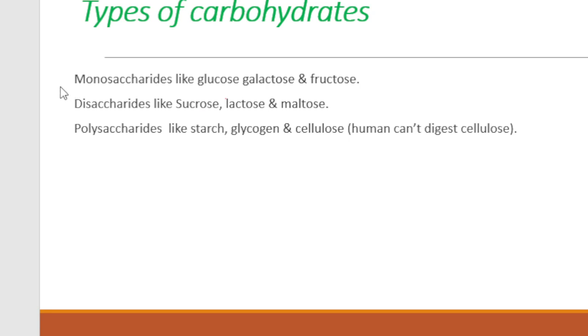Now let's come to the first type of carbohydrate, that is monosaccharide. What are the monosaccharides? Generally, monosaccharides are the simple form of sugar which we usually see around the earth. Some examples of monosaccharides are your glucose, galactose, as well as fructose. Your glucose is a simple form of sugar. Glucose is the instant energy provider.